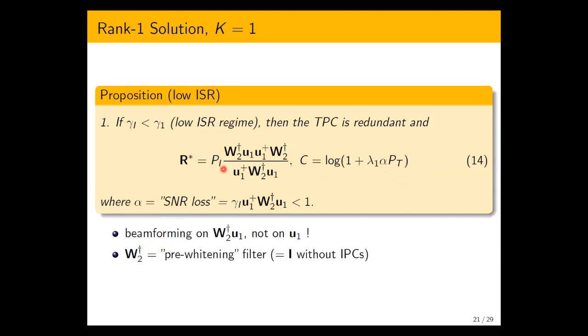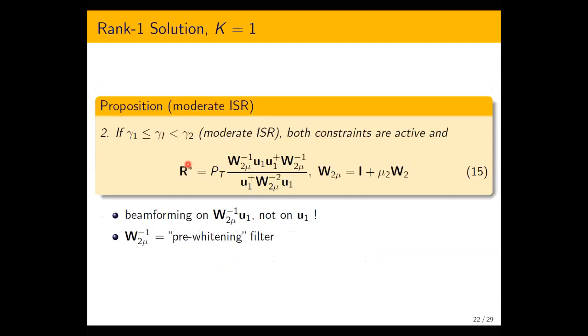So what we observe from this expression is that beamforming on W2 pseudo-inverse times U1 is optimal, but not on U1. So W1 pseudo-inverse plays here the role of a pre-whitening filter at the transmitter. And if there is no IPC, it's simply the identity matrix, so there is no pre-whitening. So we could see that IPC affects significantly the optimal solution for the optimal covariance matrix.